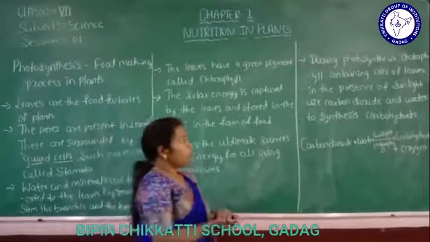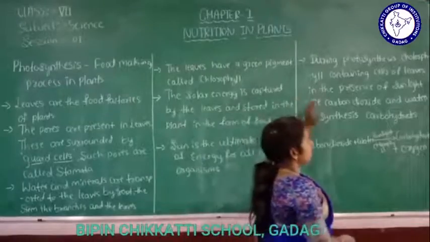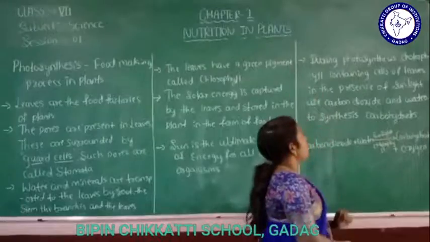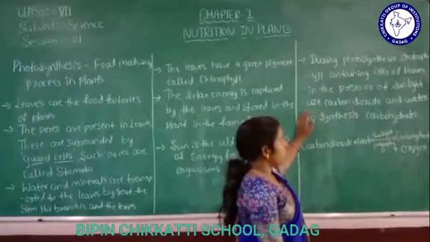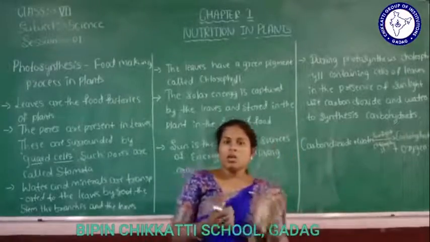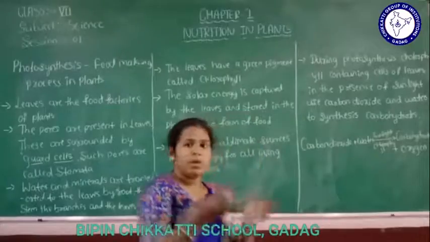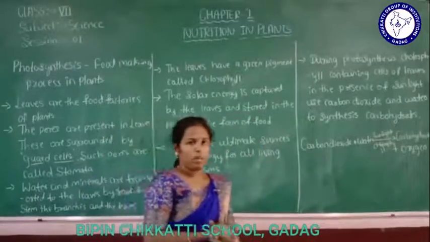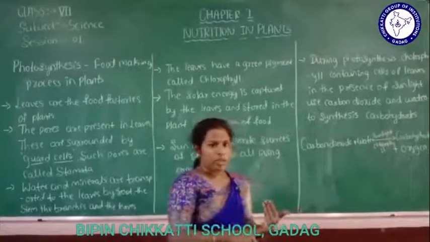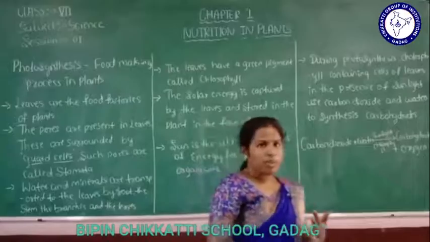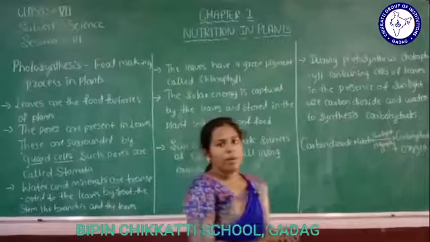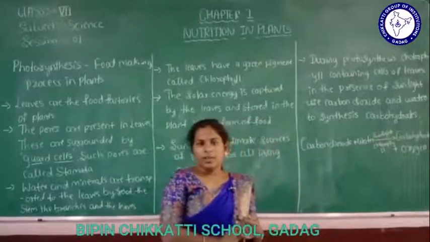So during photosynthesis, chlorophyll containing cells of leaves, in the presence of sunlight, use carbon dioxide and water to synthesize carbohydrates. So, as we know, it is the process of preparing food, isn't it? The process of preparing food using sunlight and water and minerals absorbed from the soil and carbon dioxide available in the air, isn't it?